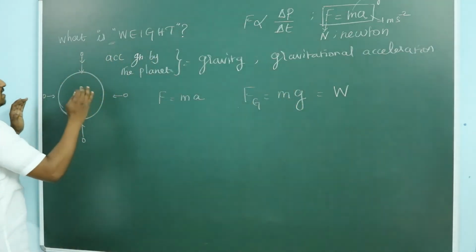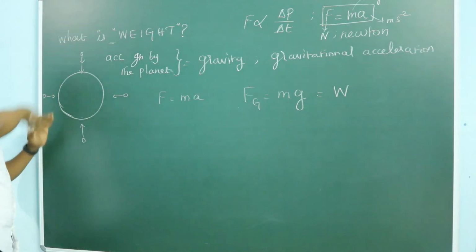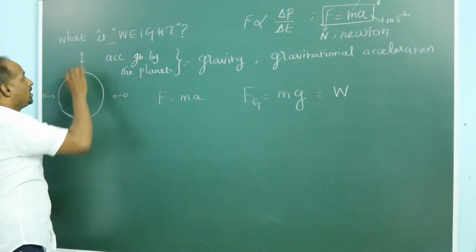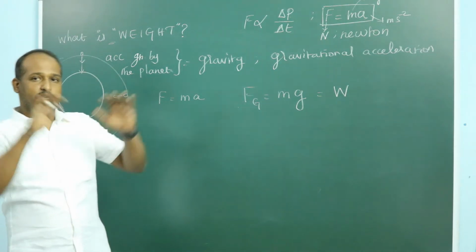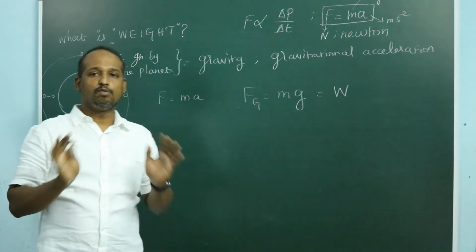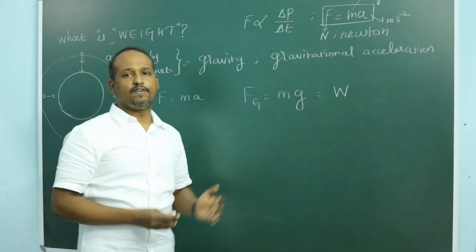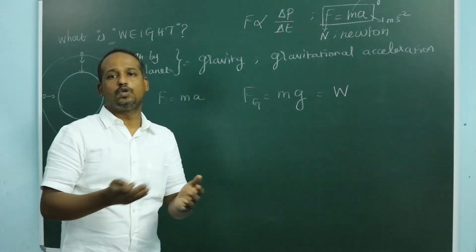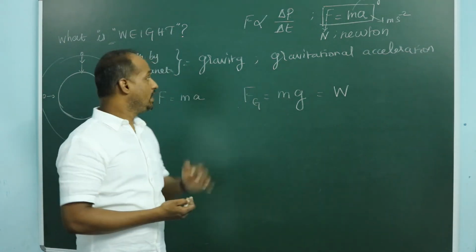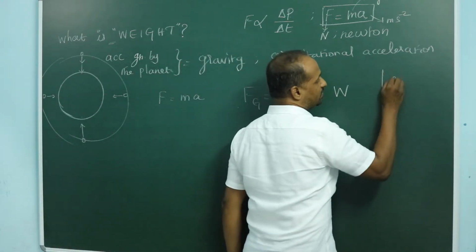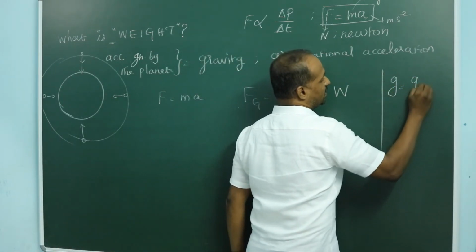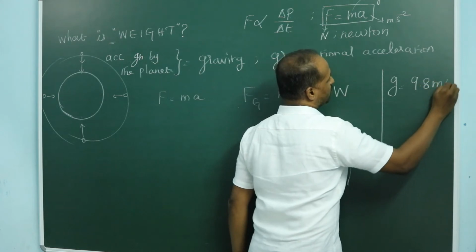The gravitational acceleration at different points will be different, but near the surface of a planet, it is almost uniform. Near the moon surface, acceleration is about 2 meter per second square. Near the earth surface, gravitational acceleration is 9.8 meter per second square.